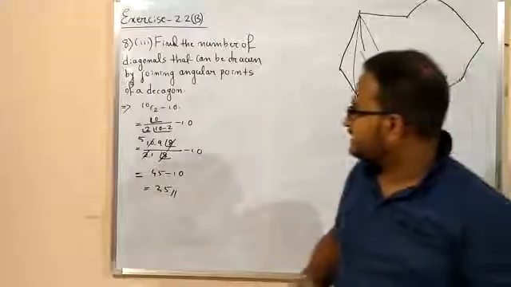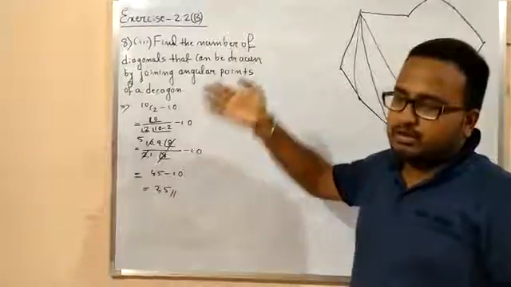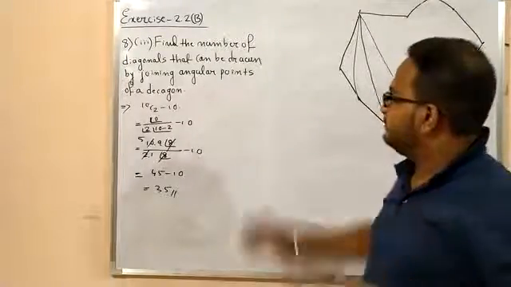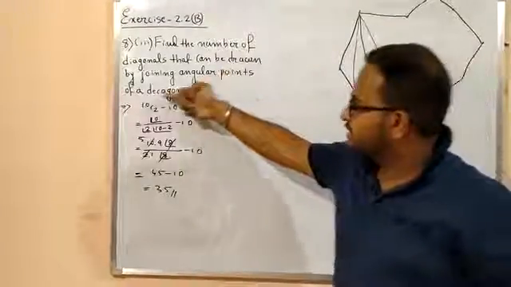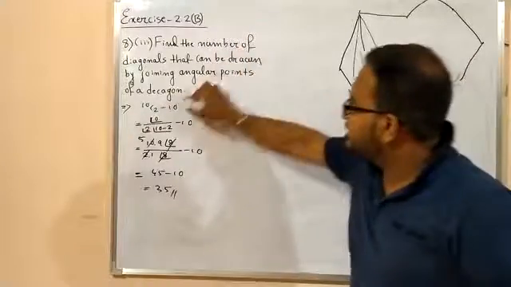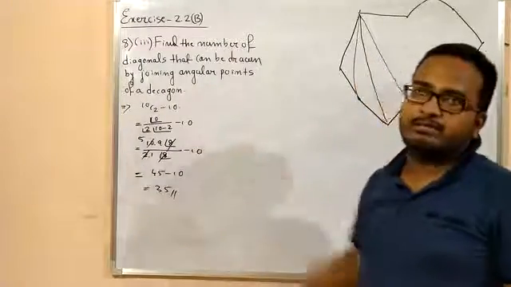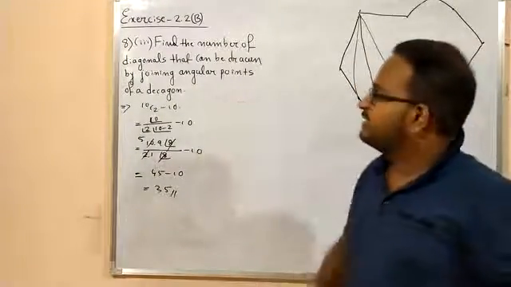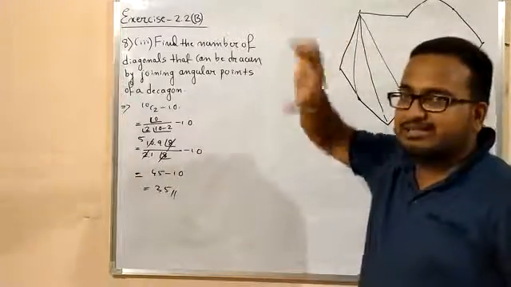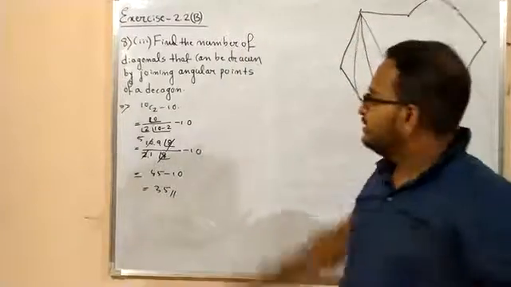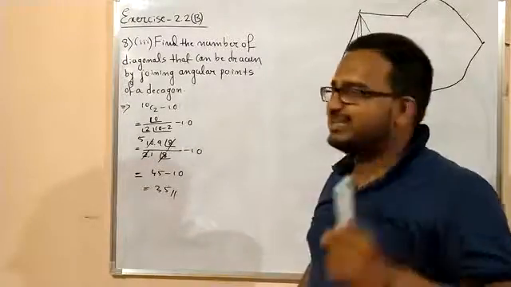So you see, the problem is very easy. One can solve the problem by recalling this step, isn't it? Because in your textbook, a minimum number of problems are there, right? So one can recall this problem with this solution, and by recalling this, he can easily do this in your exam, right? Ultimately, the concept of permutation and combination will be used frequently in your competitive exams, right? In that situation, you will not be able to get all the known problems. Okay, so try to understand the concept.